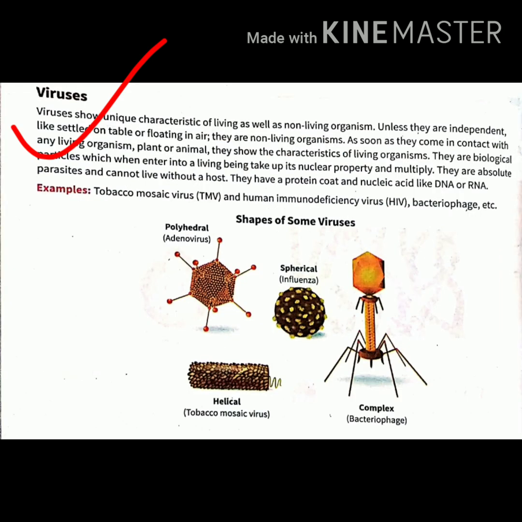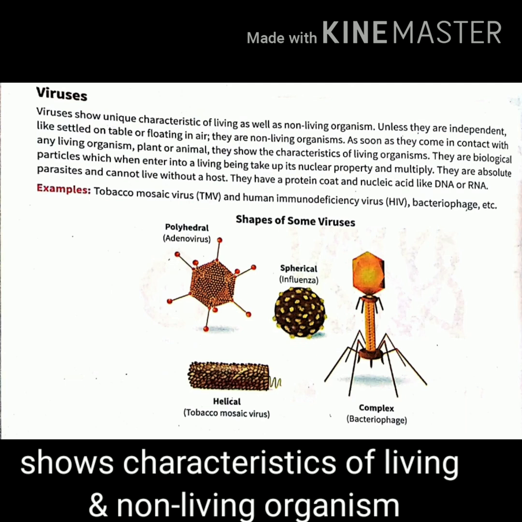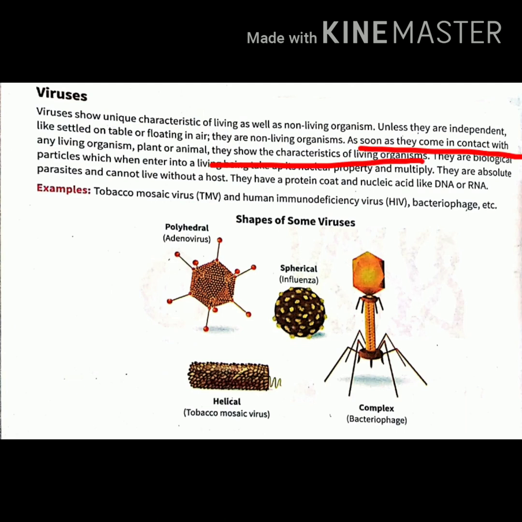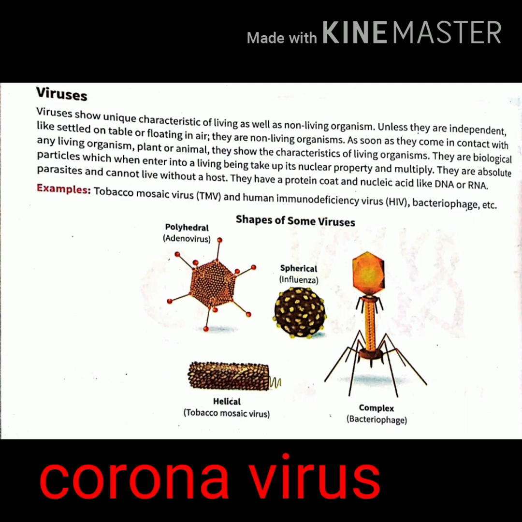Then the next was virus. Virus shows both the characteristics of living as well as non-living organisms. They are non-living unless they are independent. But as soon as they come in contact with any living organism like plant or animal, they become living organisms. For example, HIV virus, bacteriophage virus and coronavirus.